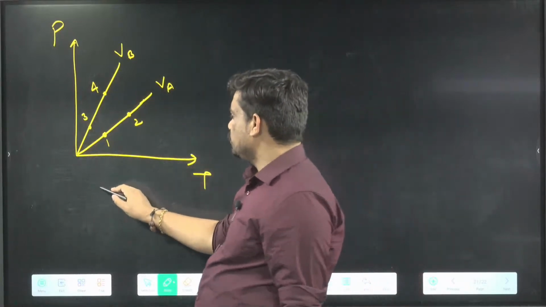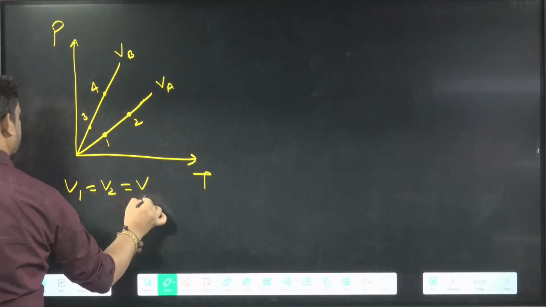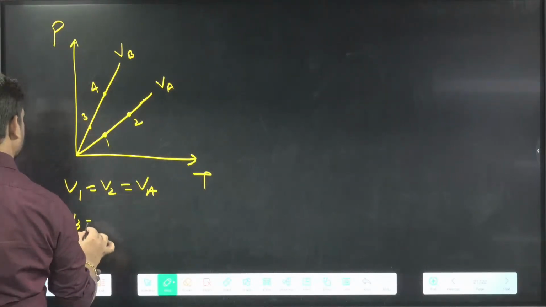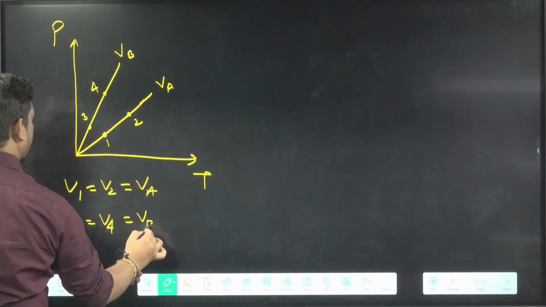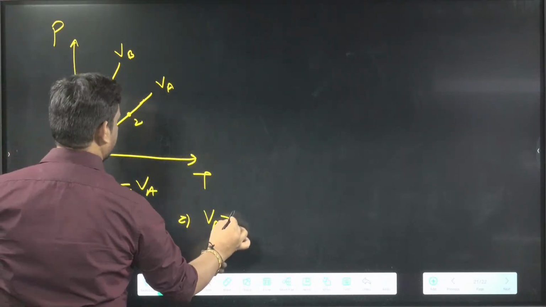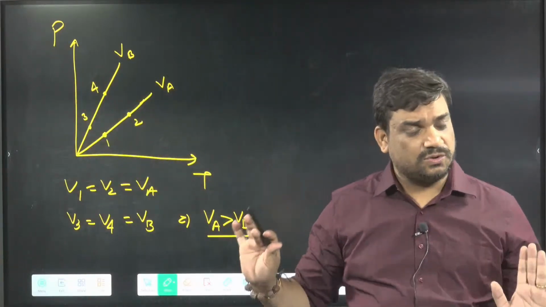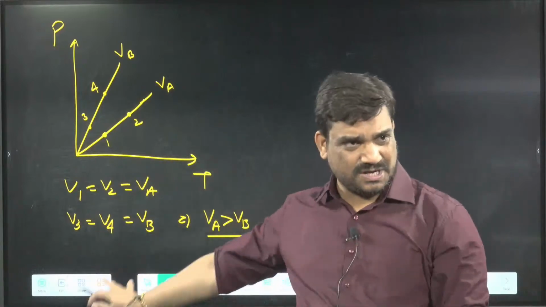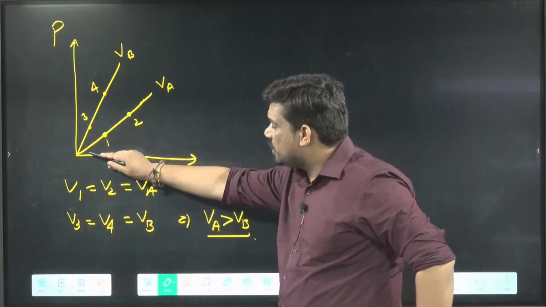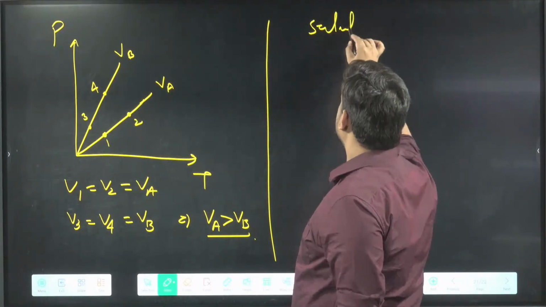We know the conclusion: V1 equals V2 equals VA, and V3 equals V4 equals VB, and we know one more thing, that VA is more than VB. This was already told to you in the previous classes. Here pressure, here volume, everywhere same.